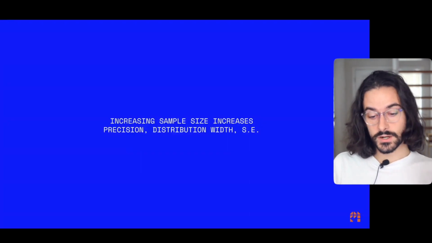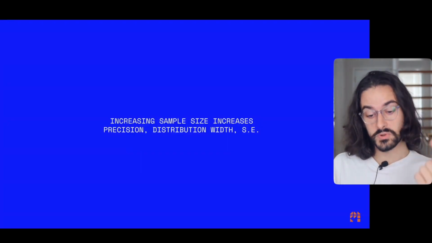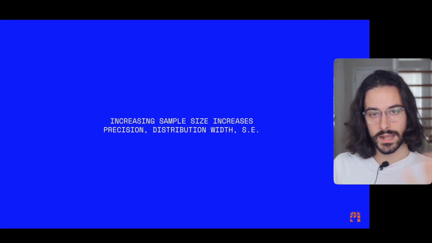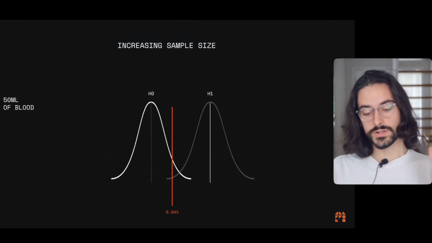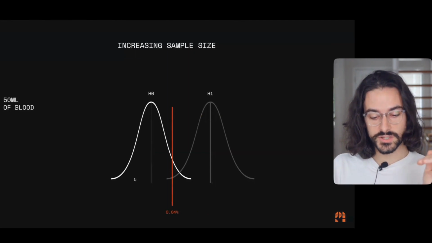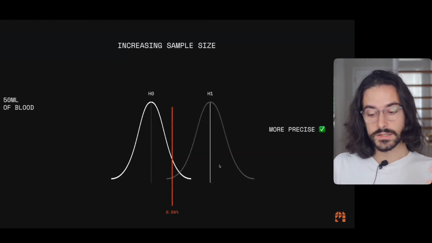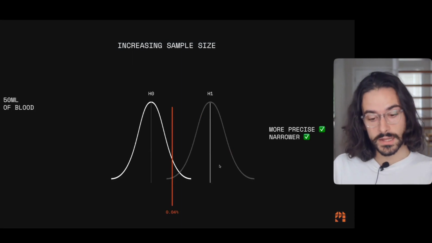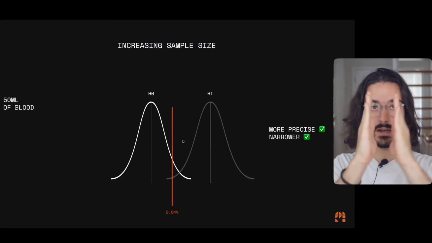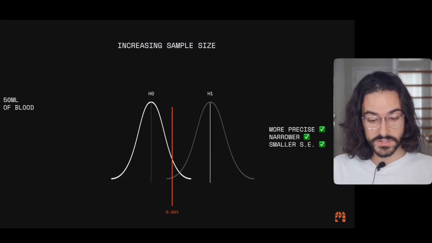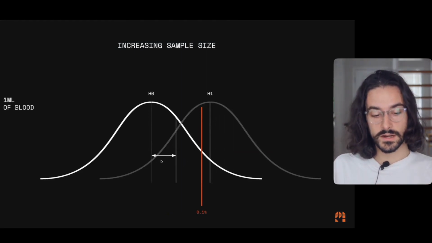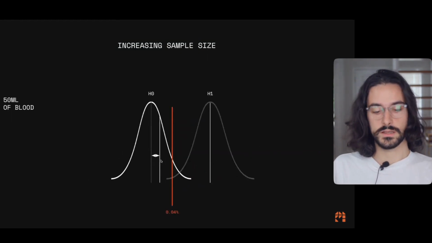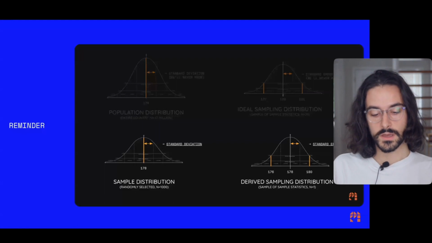All right, so the conclusion is that increasing sample size increases these three things: precision, distribution width, and standard error. We're going to talk about them. Increasing sample size increases precision because your interval is getting more precise, right? Your interval for your H0 is getting more precise, for H1 is getting more precise. So more precise, it's getting narrower, because the distribution was wider and now it's narrower. Great. And as a consequence of that, you're getting a smaller standard error, because remember, the standard error is the measure that you have here between the average and the first z-score. So look at the standard error getting smaller and smaller as we increase sample size. Okay, smaller standard error. Cool.